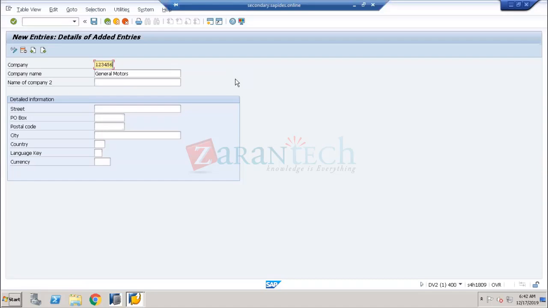Now, I'm a functional consultant, but I would like to know something about the technicality of this. Where has it been restricted so that it has to be given only with 6 characters? I want to know the program, the configuration, the program which has been designed behind this company.